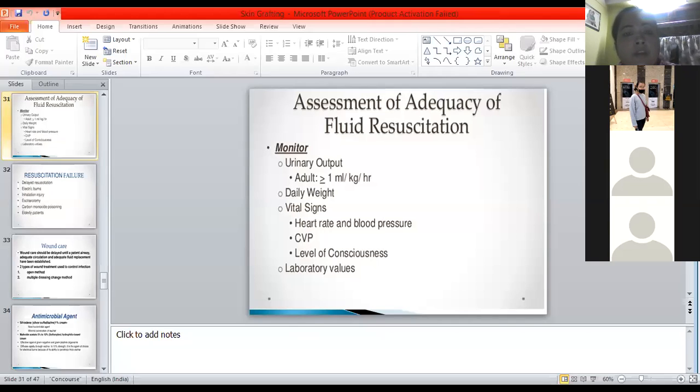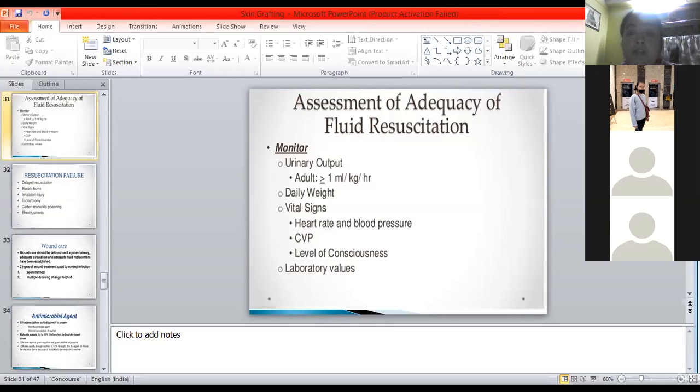So first of all is the urine output. In adults, we have to see that your patient's urine output should be more than 1 ml per kg per hour. Obviously, we have catheterized the patient immediately in the emergency department itself. Then we start urometer monitoring, so that every hour we can monitor the patient's urinary output. Then daily weight. I told you, a patient who is bedridden cannot do it, so we take the approximate weight, and if the patient is able to stand up, then you can check with your weight machine. Then vital signs are very, very important, including the heart rate and blood pressure.